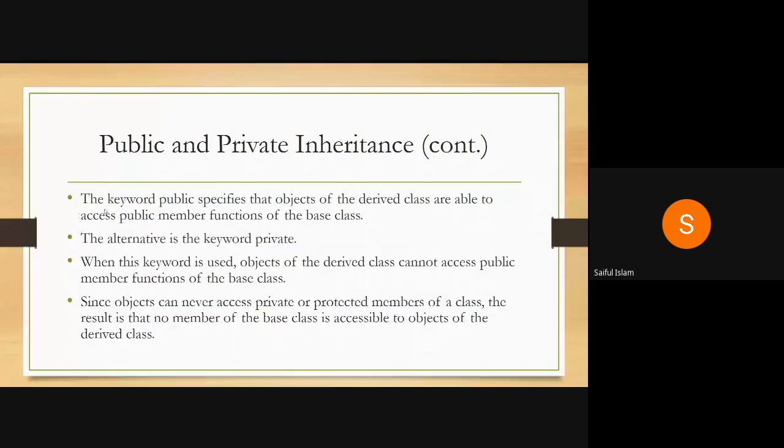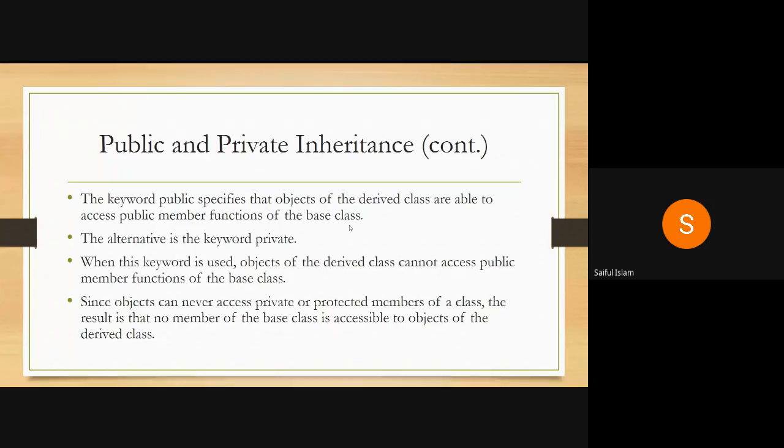The keyword public specifies that objects of the derived class are able to access public member functions of the base class. What does this mean? You are now creating a new class, a derived class. The derived class inherits the base class. All the content of the base class is in the derived class. If a member is public, it remains public there. If it is private, it's private in the base class. If it is protected, it's protected in the base class. You may add a few member functions or data members in your derived class.